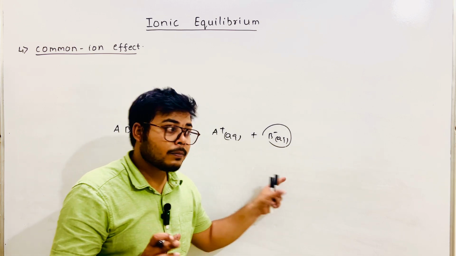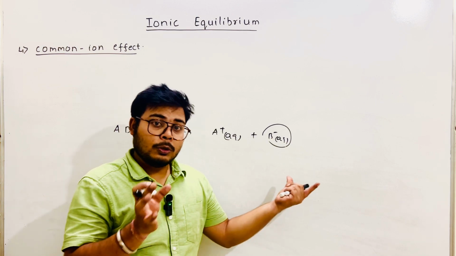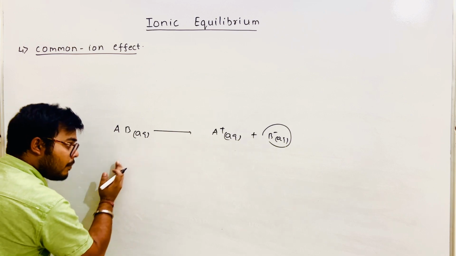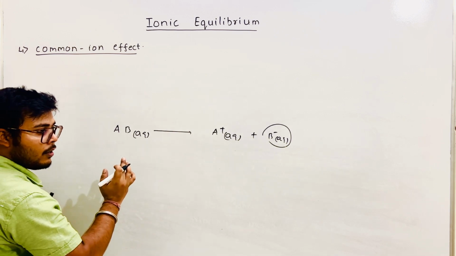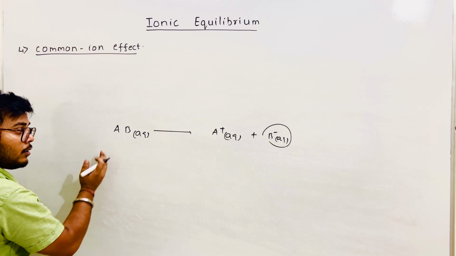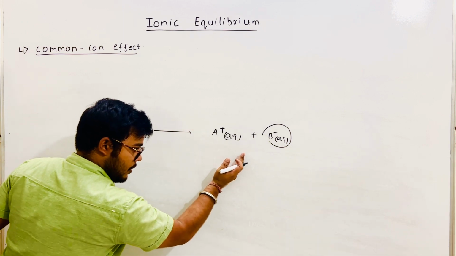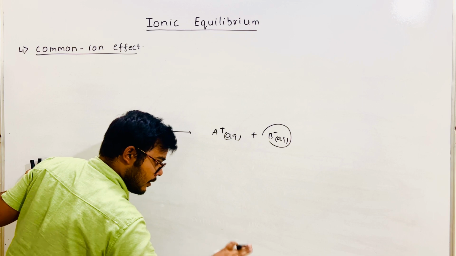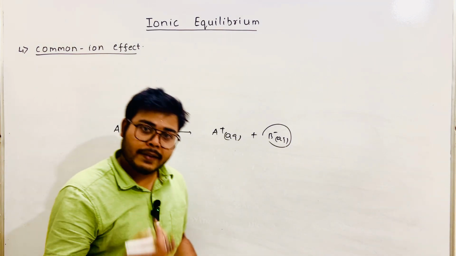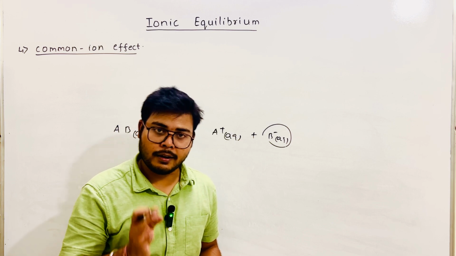So it may disturb the equilibrium, yes or no? To balance that equilibrium, the reaction shifts in the backward direction, which means the extent of dissociation, the extent of ionization decreases or not? Yes, it decreases. This effect is known as the common ion effect.